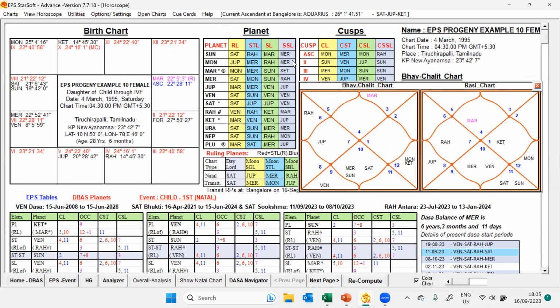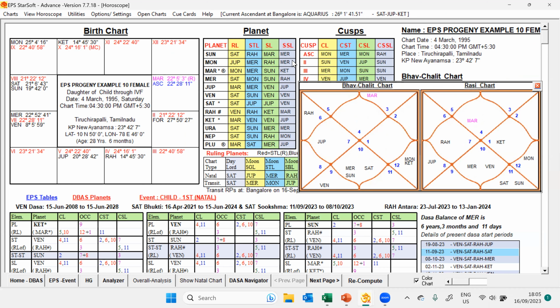Now we have to go and check the destiny. Let us go to the home page and check the destiny. We are now checking the female chart. That female is running Venus Mahadasa from 2008, right? So now let us check the destinies.